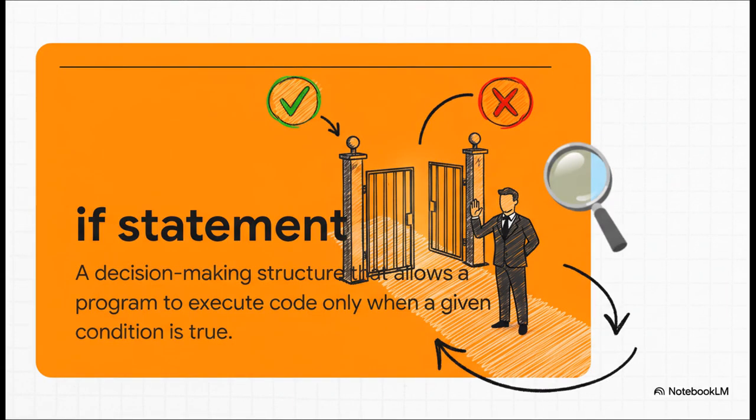Okay, so what is an if statement? The best way to think of it is like a bouncer at a really exclusive club. It stands in front of a block of your code with a very strict guest list. It checks the condition and only if that condition is true does it unclip the velvet rope and let the program run the code it's guarding. If the condition is false, nope, you're not on the list, and the program just moves right along.